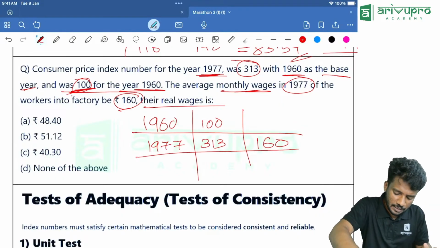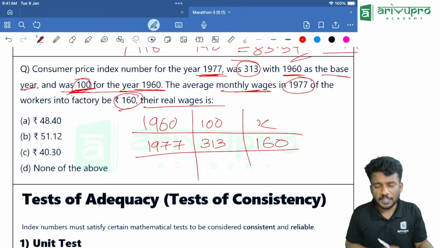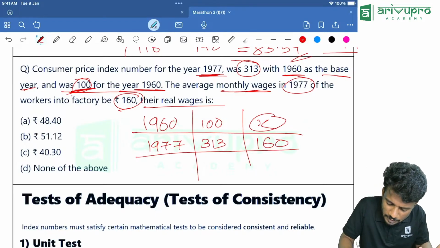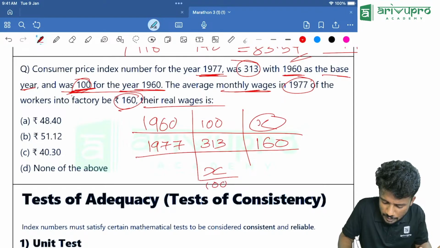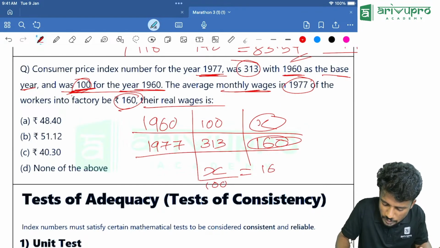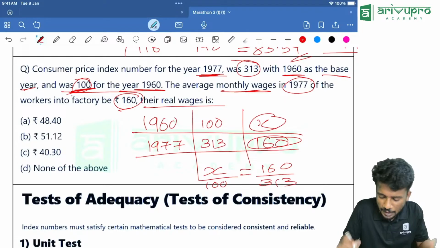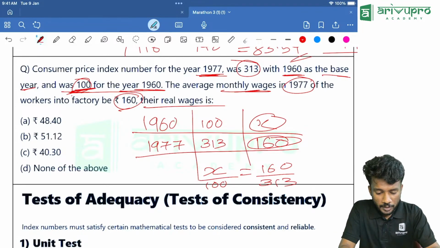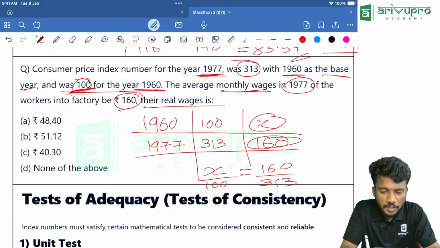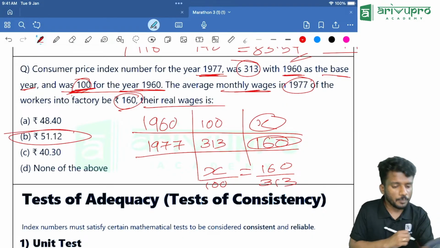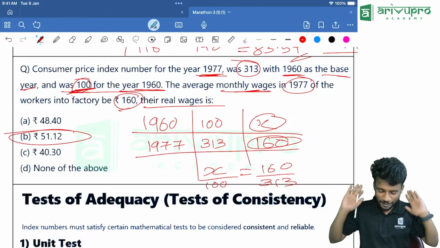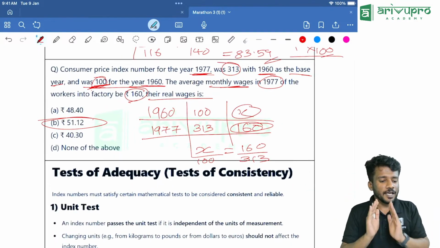Now you need to find the value of x. How will you find the value of x, people? Always write it like this. This quantity x divided by 100 is equal to 160 divided by 313. That is your real wage, people. Take the calculator and get the answer. How much is the answer now? 160 divided by 313, then multiply it with 100. How much are you getting? 51.12, or cross multiply. Whatever method you want to follow, you follow. You will get the same answer. I hope that it is clear.